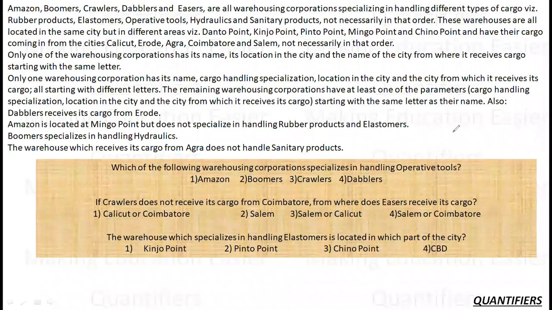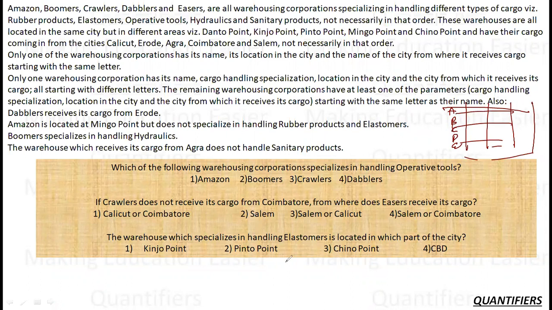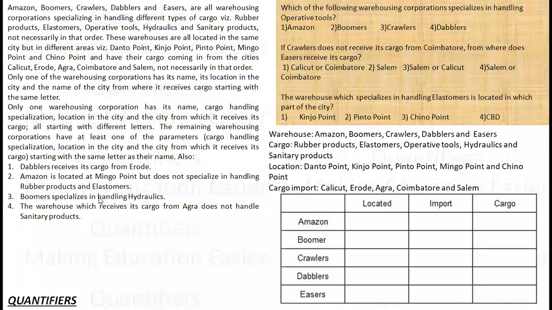So, now what do I know? How should I make my data? I know that there are 5 types of store, A, B, C, D, E, and then they are importing from somewhere, then they are located somewhere, and they are specializing in a cargo. So, it has to be some table. So these are 5 warehouses, 5 locations, 5 everything. So this is how I am going to portray it. So there are 5 variables that I know.